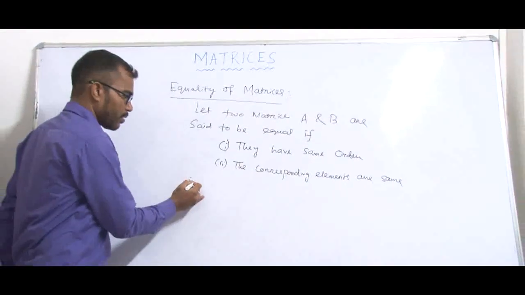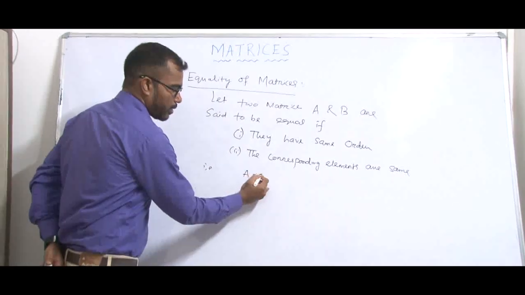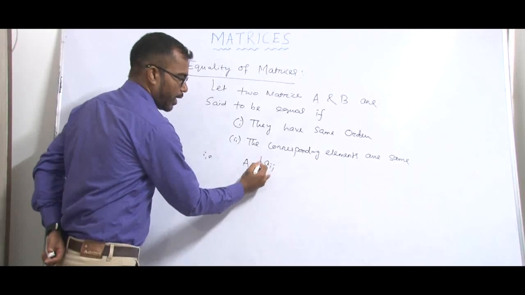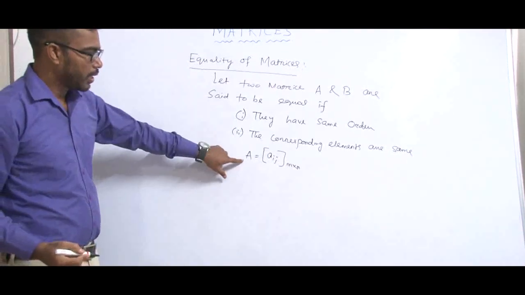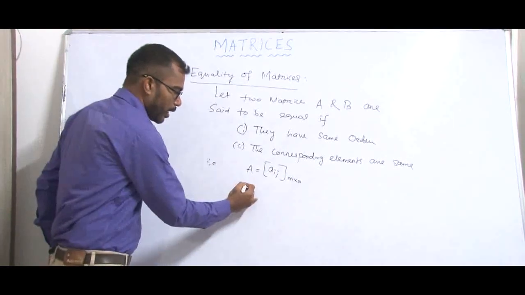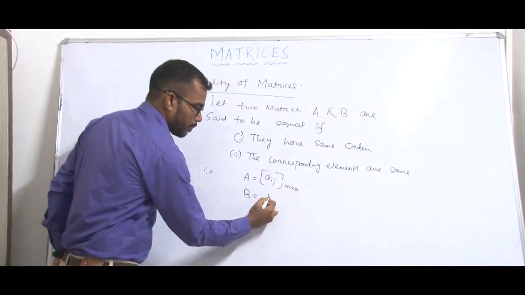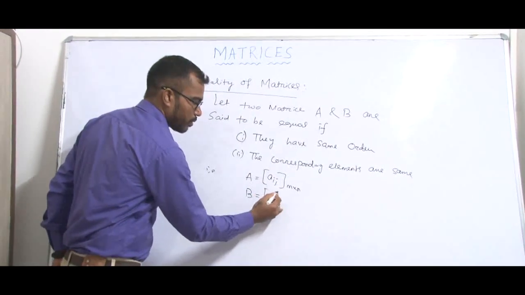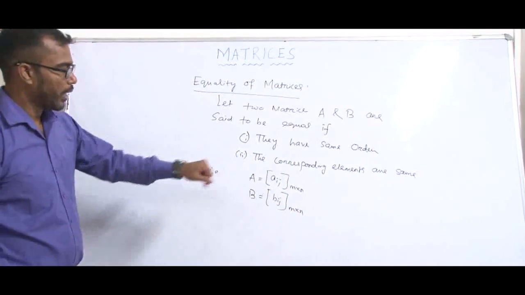That means A is equal to Aij of m into n order. Suppose you take A is a matrix having order m into n. Another matrix, suppose B matrix, Bij, and its order is m into n.